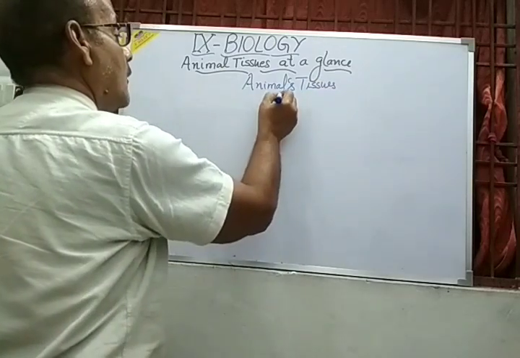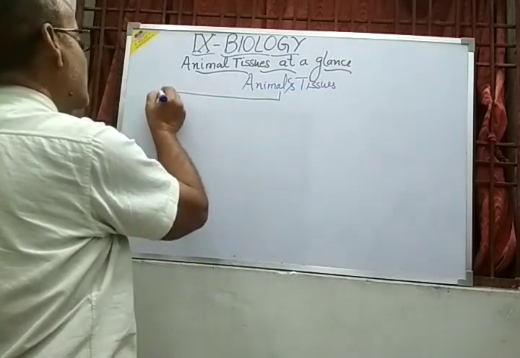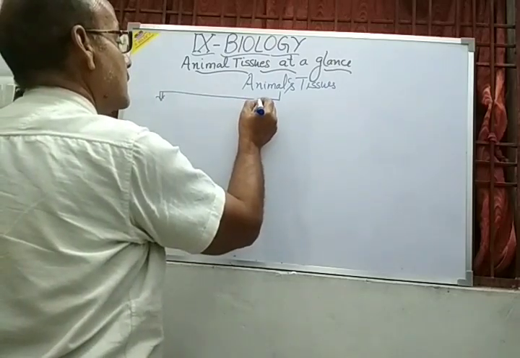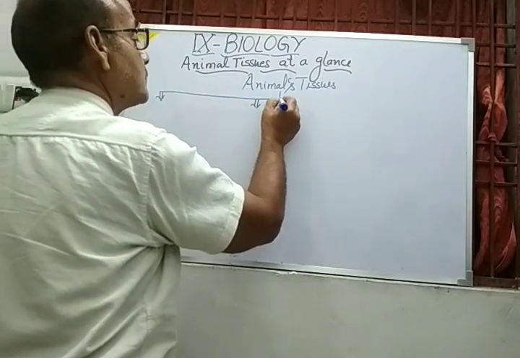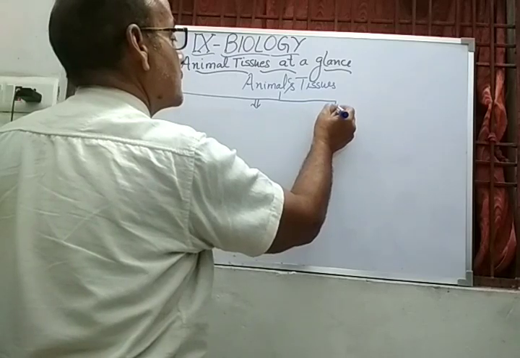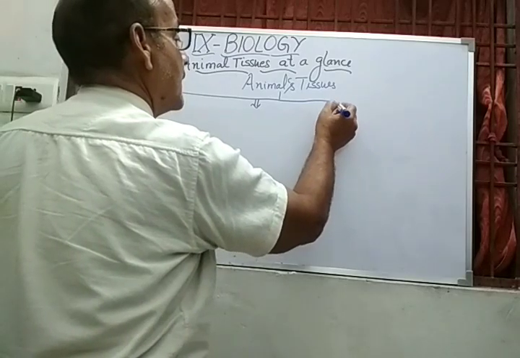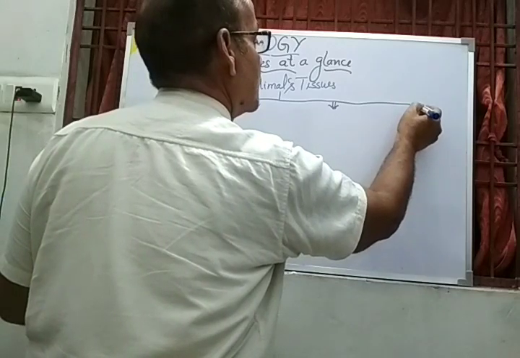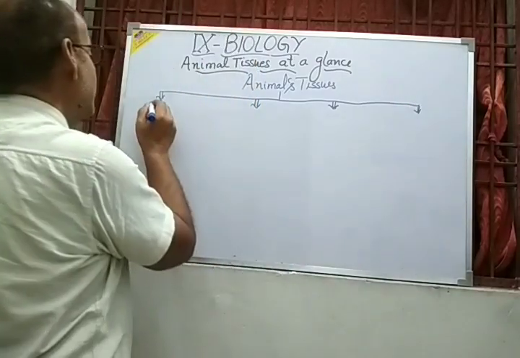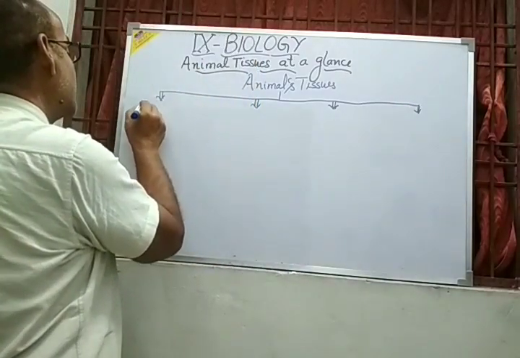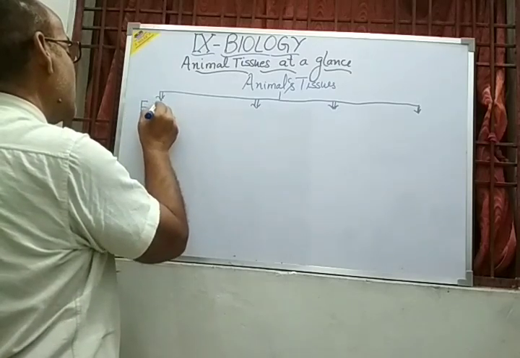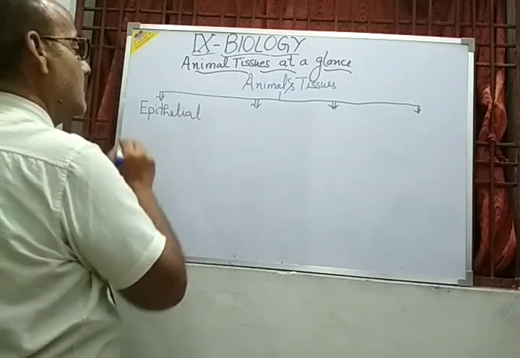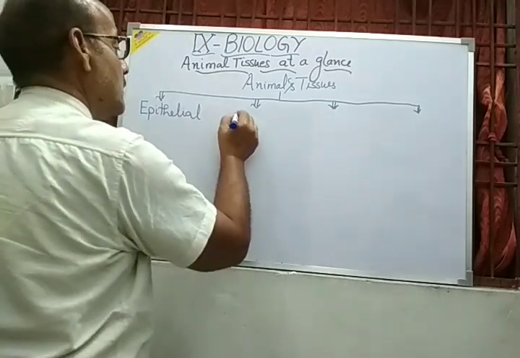are of mainly four types. They are like this, what I am drawing on this board: number one, epithelial tissue. Number two, muscular.